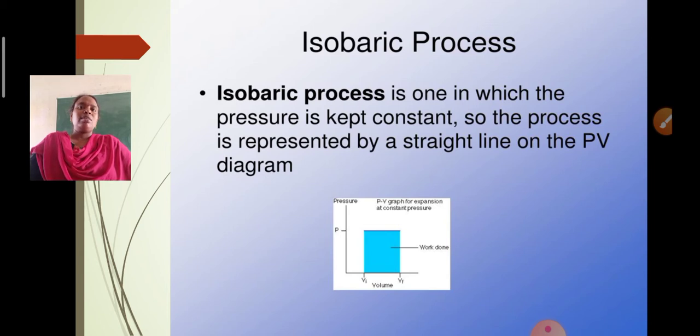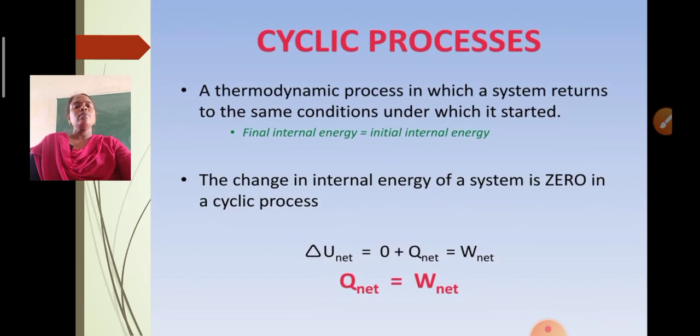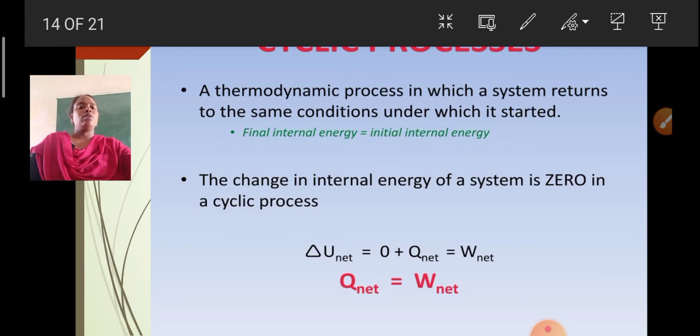For example, if you consider the boiling of water to 100 degrees centigrade at atmospheric pressure, we can represent it using the equation dq equals Cp dT plus PdV, which is the isobaric process. And if you go for the isochoric process, I think we have crossed the isobaric process, and no problem.